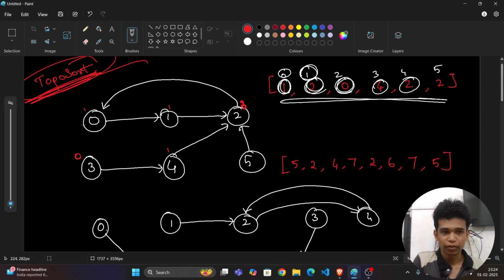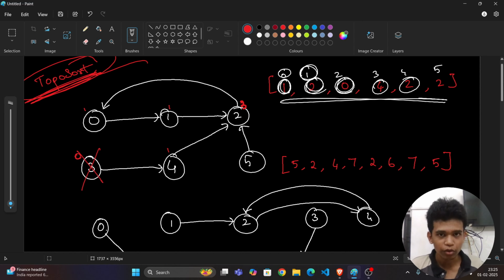See, if from this 0 to this 3 I had an edge, then maybe it forms a cycle. But you want to understand that this 3 doesn't have any incoming edges. So it means no cycle can be formed through it, so I can remove this 3.